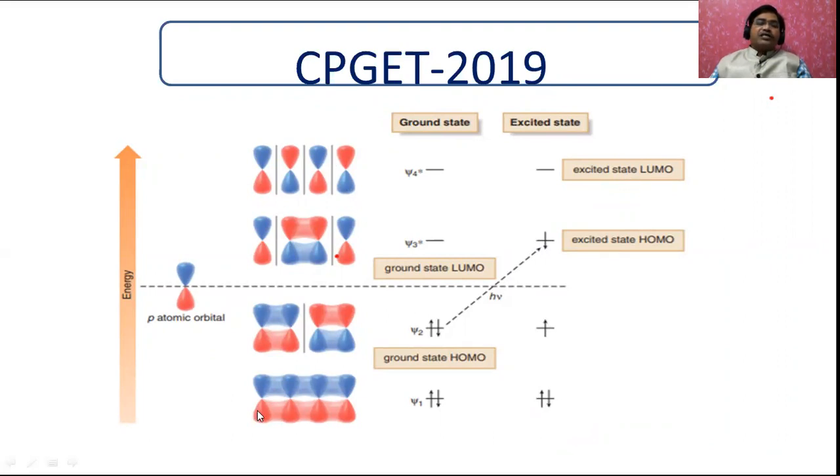Just try to practice: in one, all lobes are on the same side, that is positive lobes and negative lobes are on the same side. And here two lobes and two lobes are on opposite sides. Here the middle lobes are on one side and these two are on another side. This way you practice these lobes so that it is very easy to remember. First ground state HOMO, next ground state LUMO, next excited state HOMO, another one is excited state LUMO. In this way you remember the 1,3-butadiene orbital pictures, which are LUMO, HOMO, and also excited state and ground state.